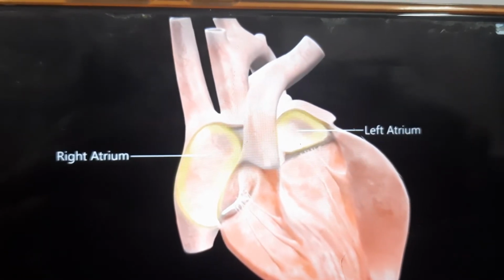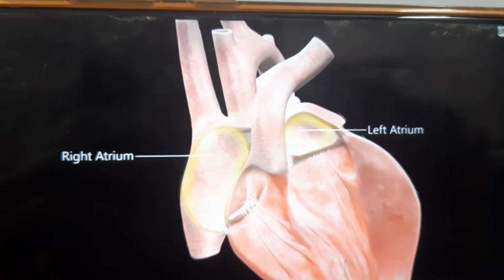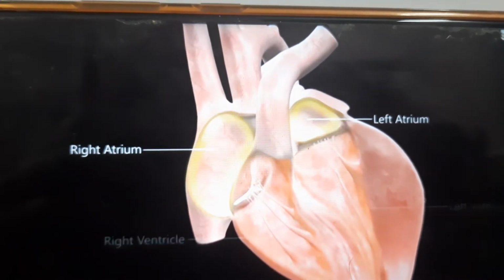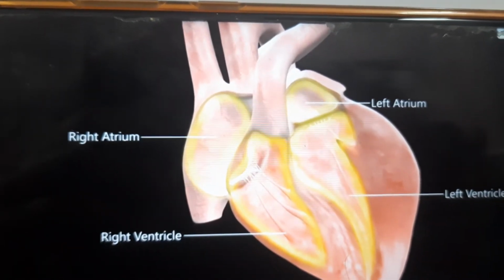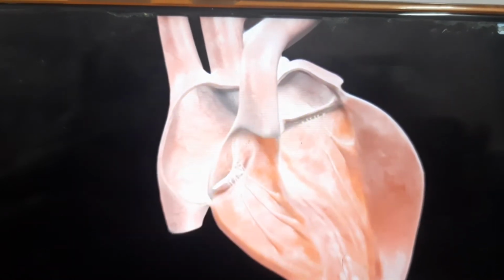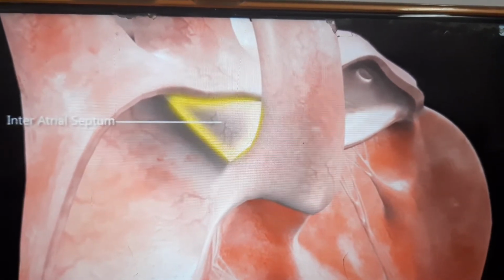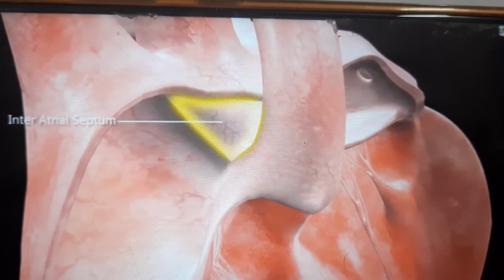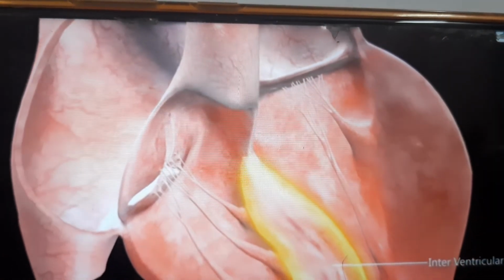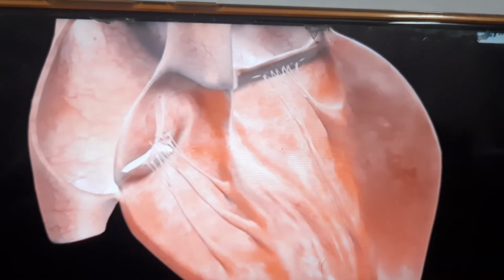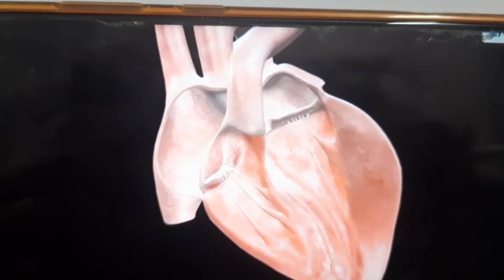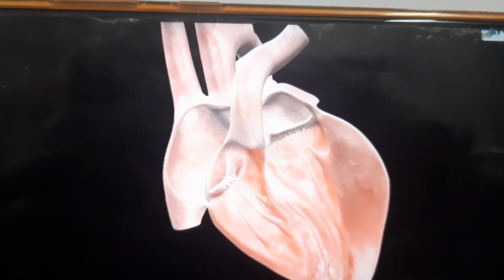The upper two chambers of the heart are called the atria, the right atrium and the left atrium. The lower two chambers are called the ventricles, the right and the left. The two atria are separated by the interatrial septum, whereas the two ventricles are separated by the interventricular septum. There are the bicuspid and the tricuspid valves, as you see.